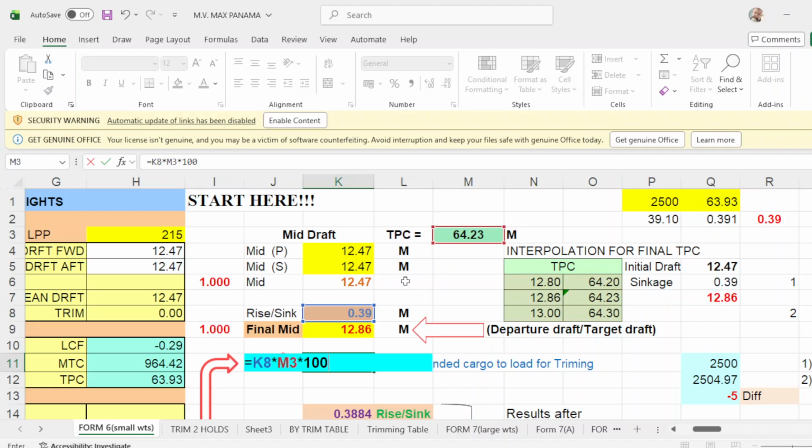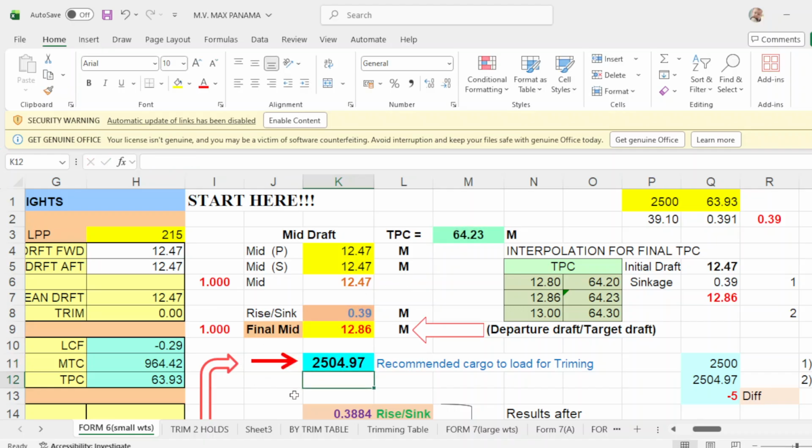K8 times M3 times 100, that will be 2,504.97, or 2,505. Now, with this final mid draft, you get the interpolation of your TPC for the mid draft of 12.86.